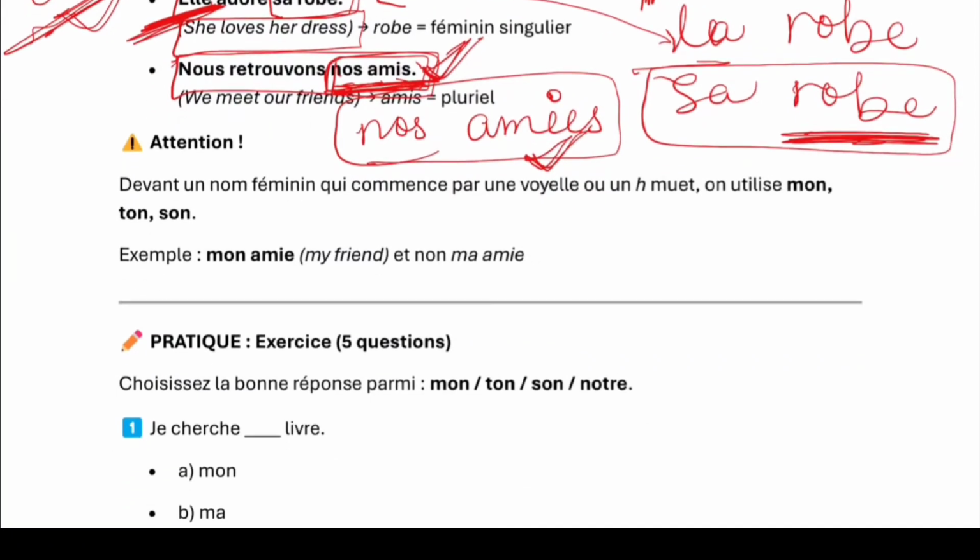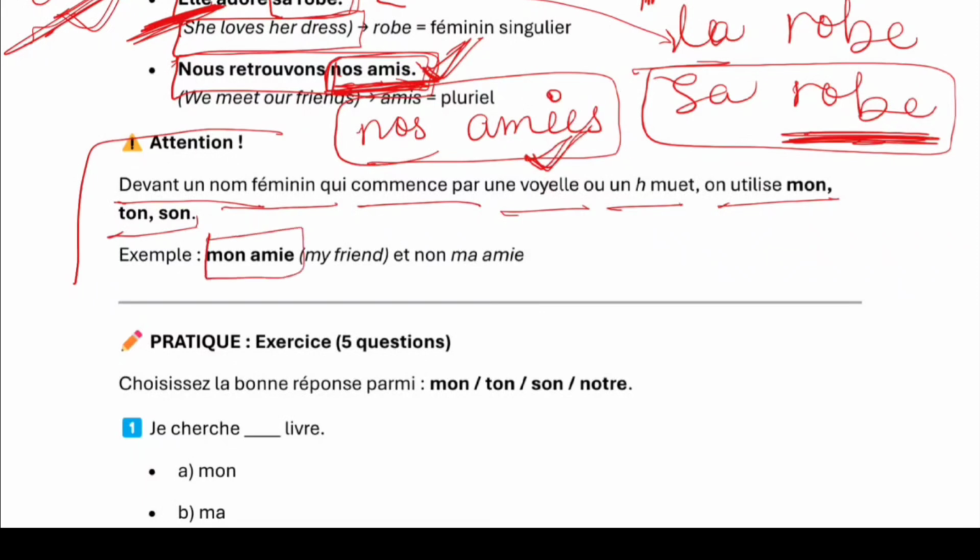All right. Now there is one small thing, but it's very important to take care of when you attempt possessive adjectives. And what is that? Okay, have a look. Before a feminine noun that begins with a vowel or a silent H, we use mon, ton, son. Here they have written mon ami, but I told you initially that for feminine we use ma, and mon is used for masculine.